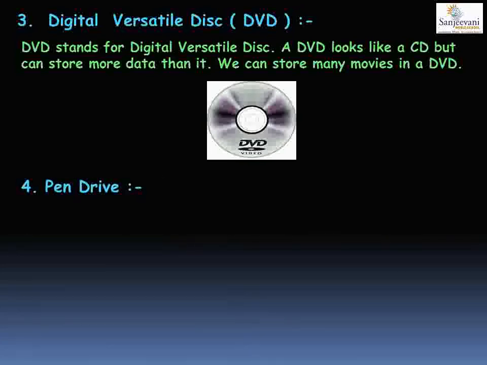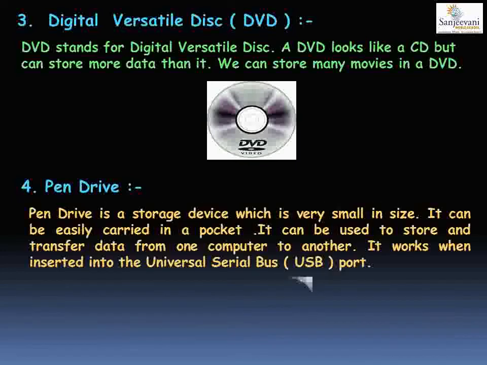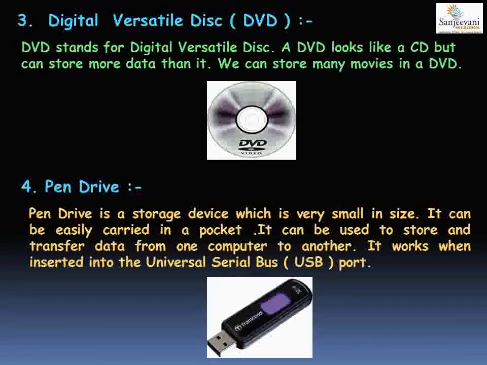The next storage device is a pen drive. Now, a pen drive is a storage device which is very small in size. You can see in the picture it looks so small, and it can be easily carried in a pocket or a bag. It can be used to store and transfer data from one computer to another.